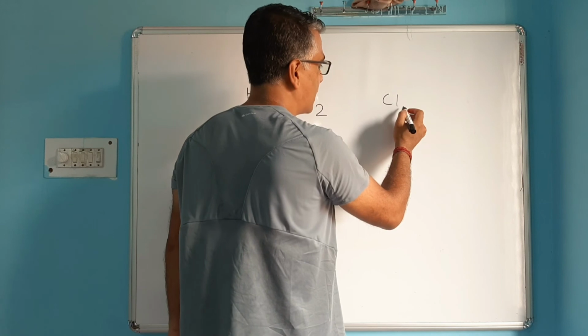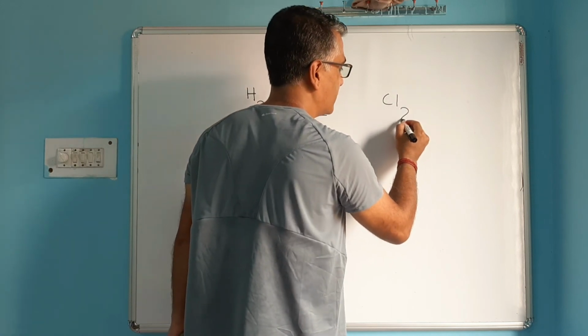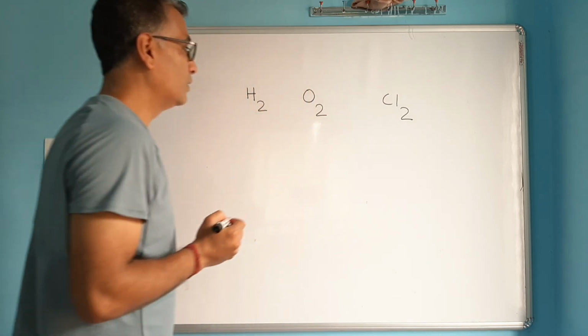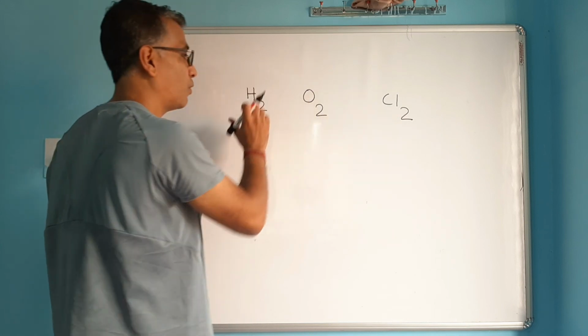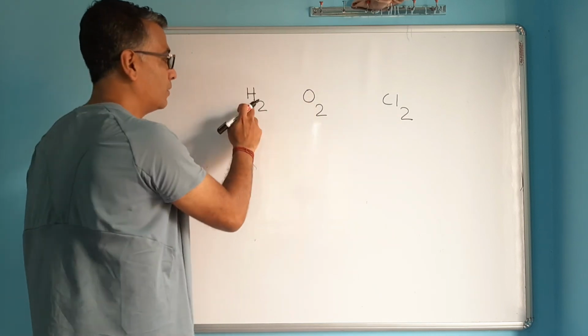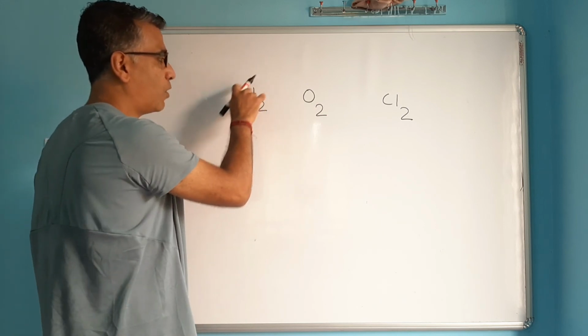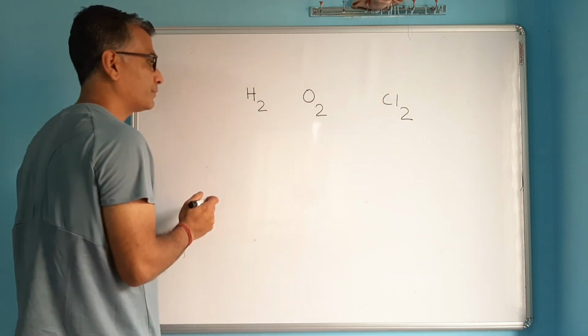Similarly, chlorine atoms are also reactive, so when they are in contact with other chlorine atoms, they quickly combine. Two of them will combine to form a molecule. So in many cases, two atoms of the elements will combine to form a group called a molecule. When you only write H, that represents one atom of hydrogen. But when you write H2, that is one molecule. This is one molecule of oxygen. This is one molecule of chlorine.